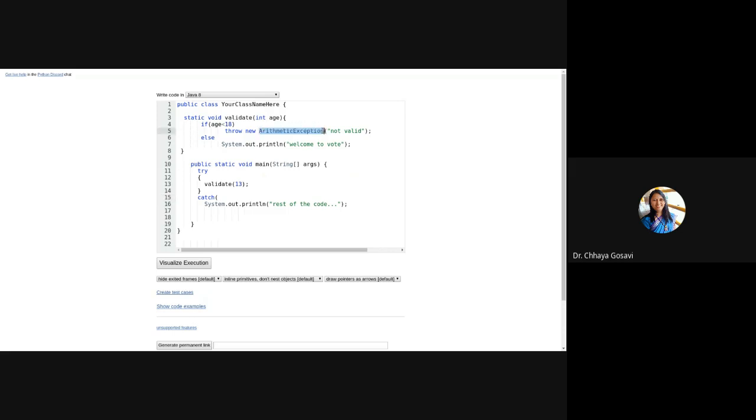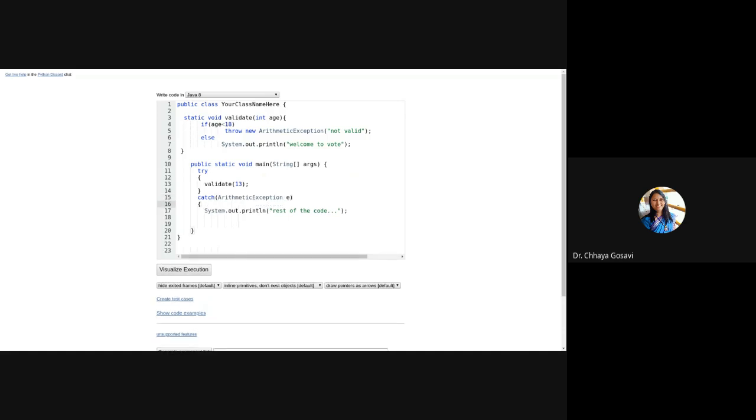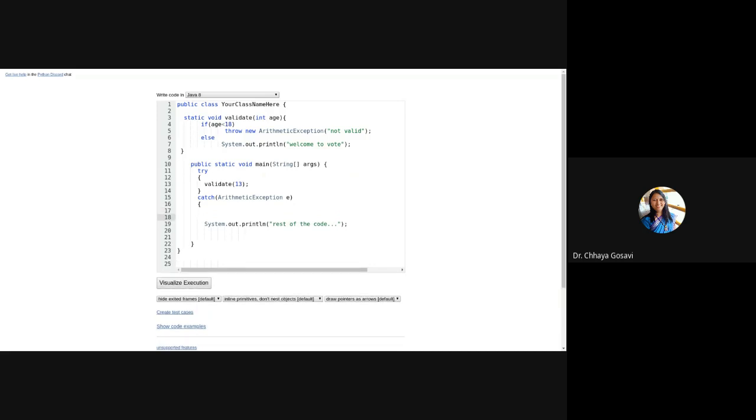ArithmeticException, object e. And here print a line.